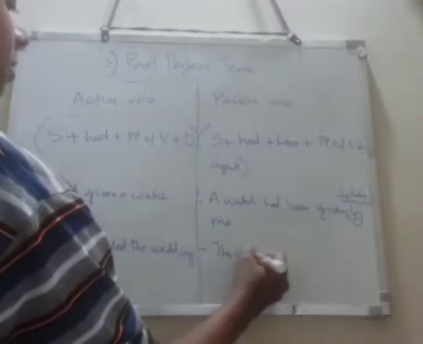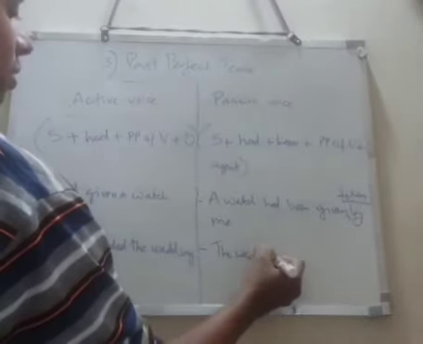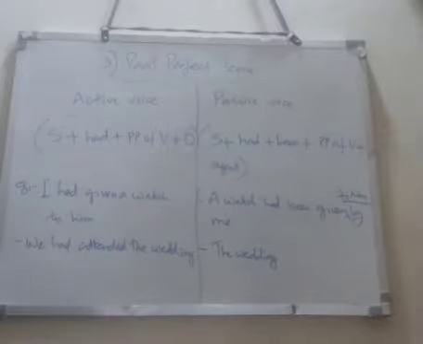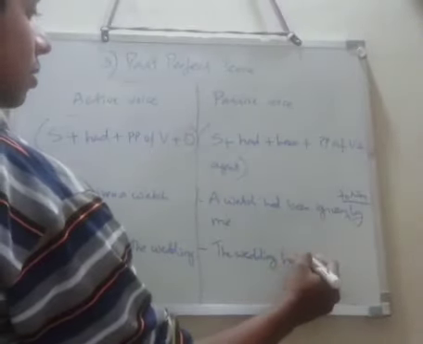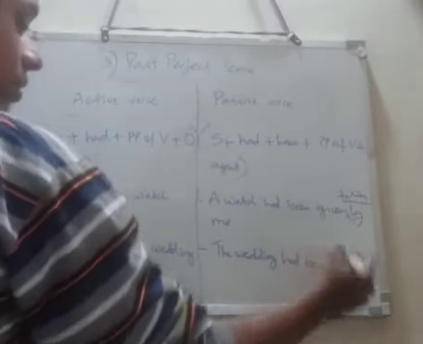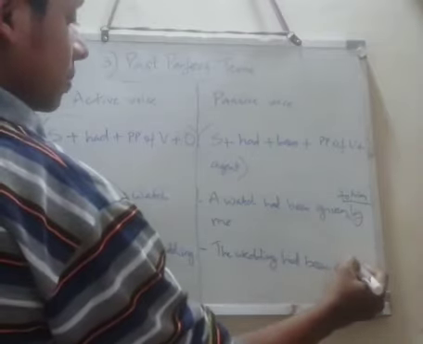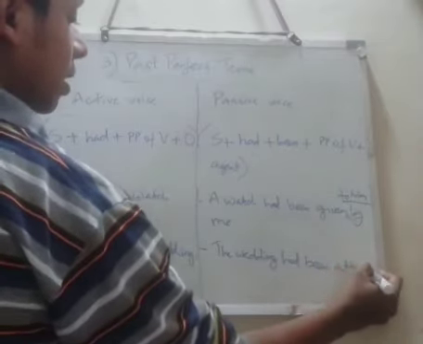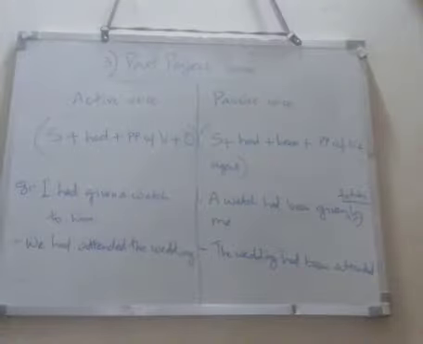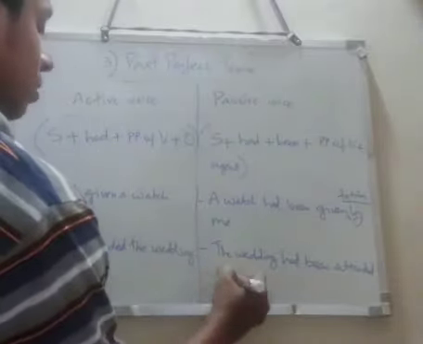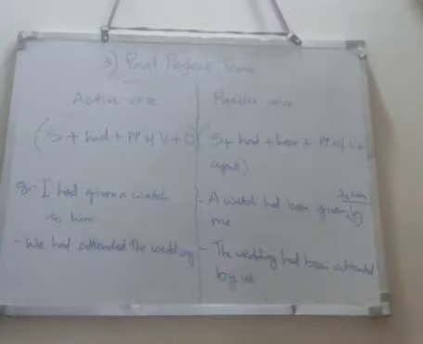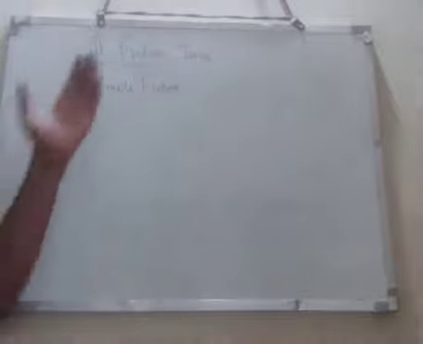The wedding had been attended. Attended എന്നുള്ളതിന്റെ past participle form attended എന്ന് തന്നെയാണ്. The wedding had been attended by us. So that's it. So let's move to the future tense.